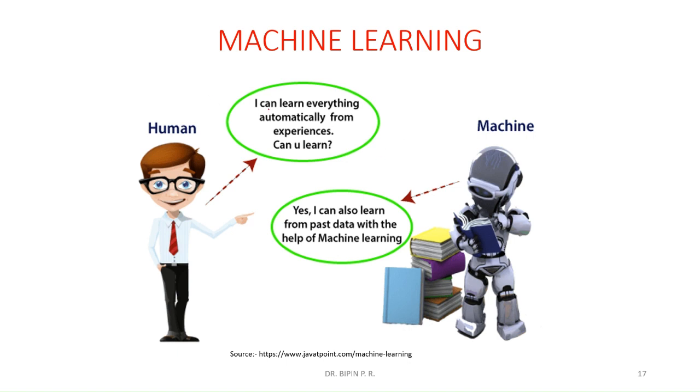A human being says, I can learn everything automatically from experience. Can you learn? So he is asking the machine, can you learn something? The machine replies, yes, I can also learn from past data with the help of machine learning. So this is what machine learning is. The machine learns from past data.